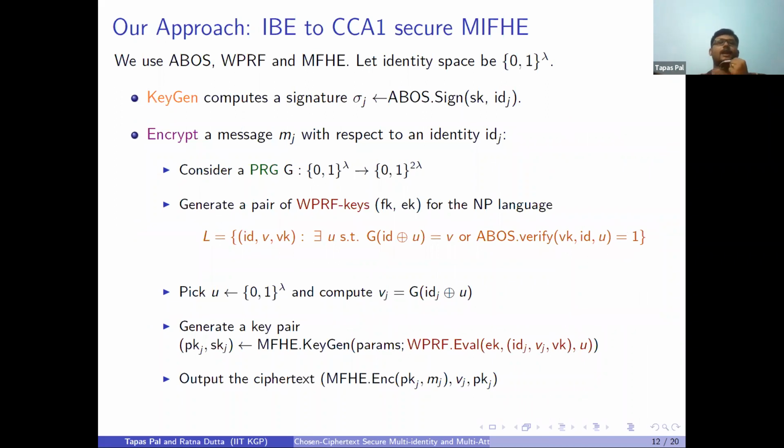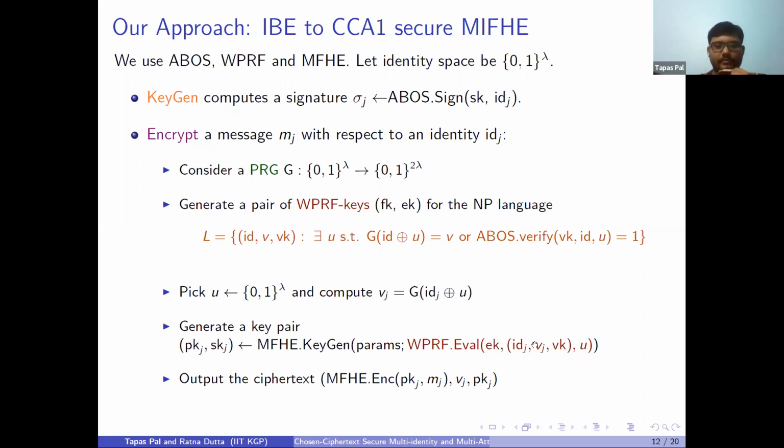Okay, with this modification, I will describe how to achieve CCA1 secure MIFHE, multi-identity pure FHE, using our IBE construction. The key generation is the same. That means corresponding to each identity ID_J, we generate the secret keys by signing this ID_J using the secret key. And encryption is still the same. We are considering this language, but now the verification key is the verification key of the ABOS, all-but-one signature scheme. We just generate U from {0,1}^lambda, and we need to construct